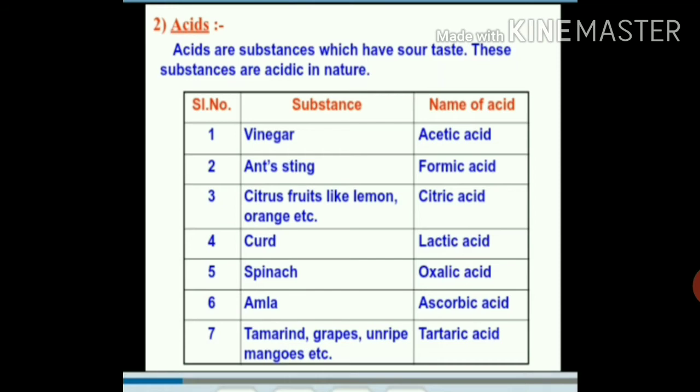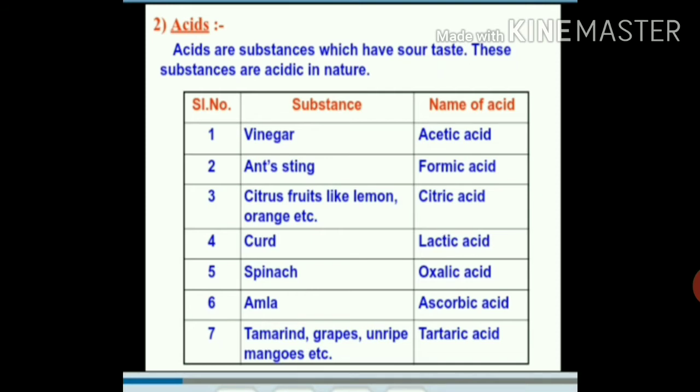So let's see examples of substances which contain different types of acids. Vinegar contains acetic acid. Ants' sting contains formic acid. Citrus fruits like lemon, orange, etc. contain citric acid. Curd contains lactic acid. Spinach contains oxalic acid. Amla contains ascorbic acid. Tamarind, grapes, unripe mangoes, etc. contain tartaric acid.